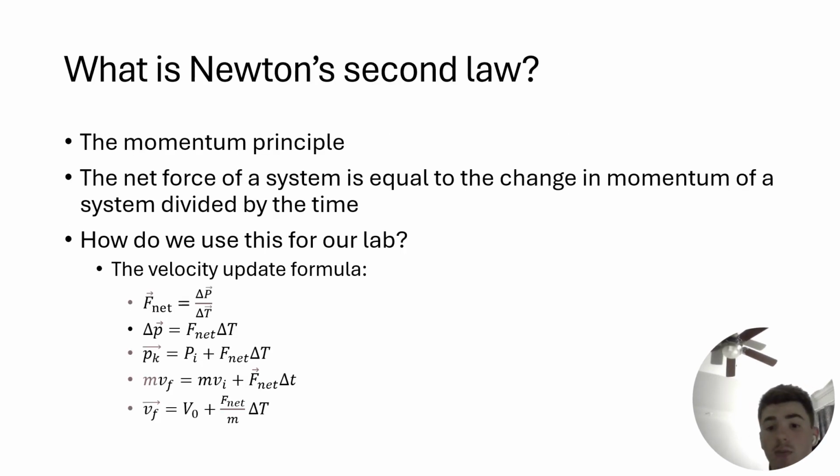Newton's second law is important because this is what the lab was about. The momentum principle. It's pretty much saying that the net force of a system is equal to the change of momentum of that system divided by the time that takes place. So how do we use that in the lab? Well, we use the velocity update formula in our GlowScript. As you see in the very bottom, the initial velocity plus the net force divided by the mass times the time that takes for all this to happen will give you the final velocity.